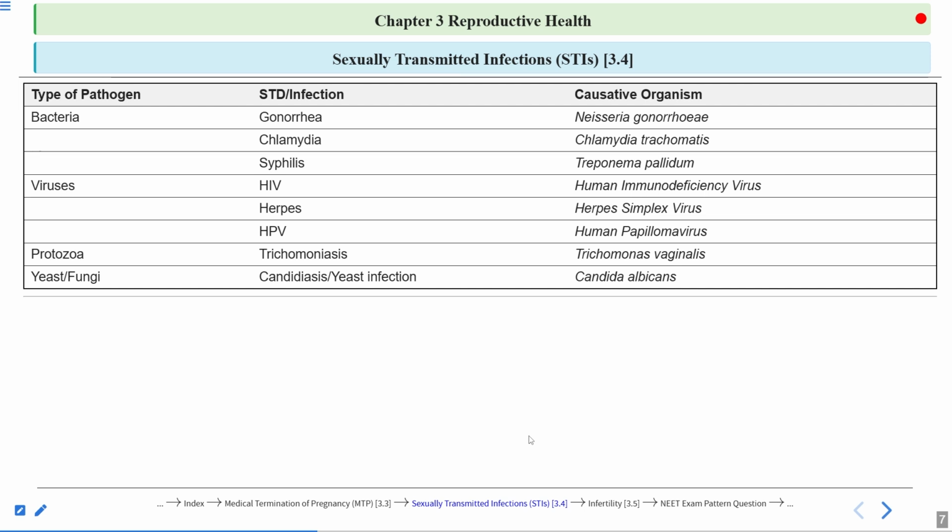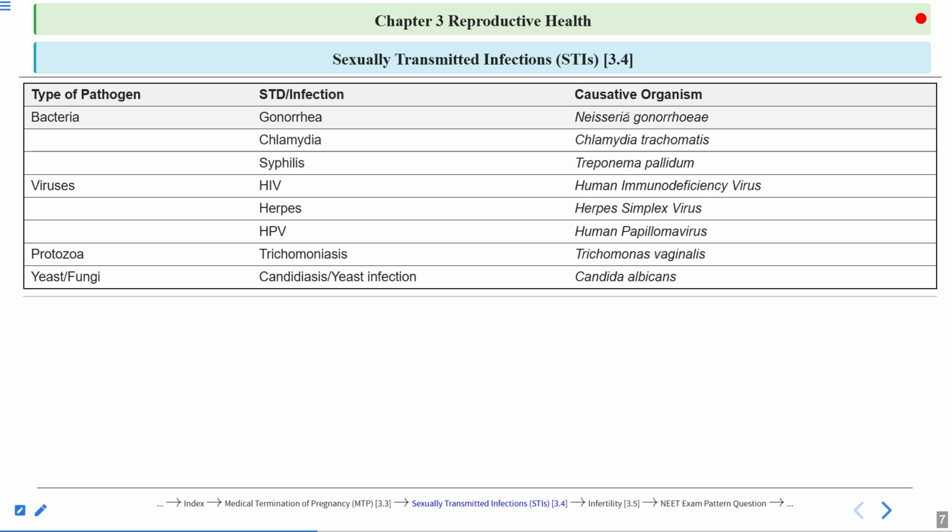So here is a table showing you the pathogens, along with the name of the pathogen and what type of infection they are causing. You can see on the left side, the type of pathogen has been listed. So these STDs can be caused by bacteria, viruses, protozoans, and even fungi. Yes, so you should remember this entire table. STDs caused by bacteria are gonorrhea, chlamydia, and syphilis.